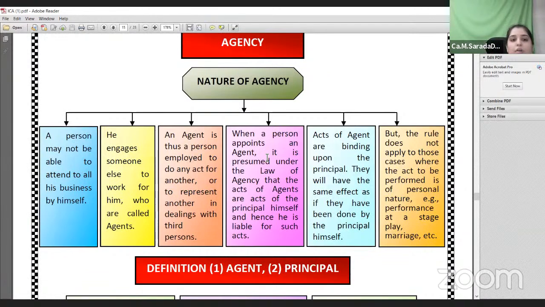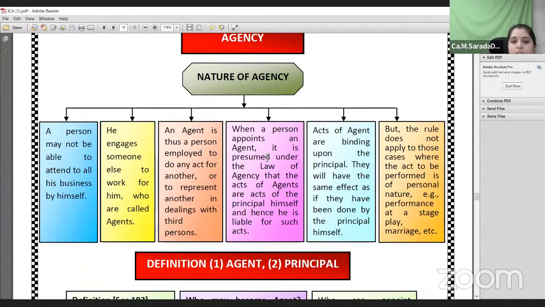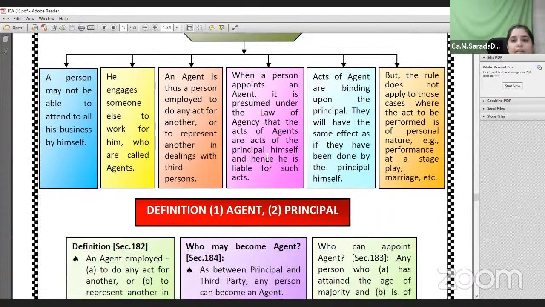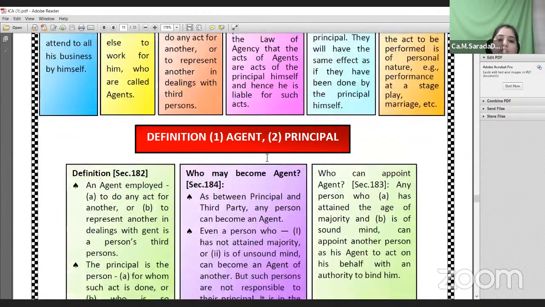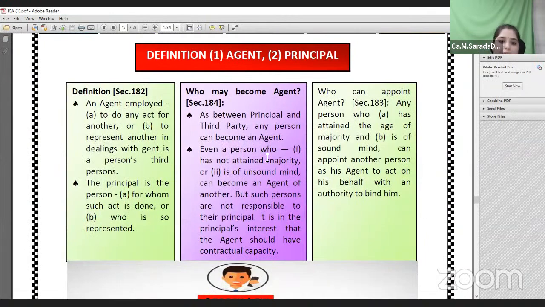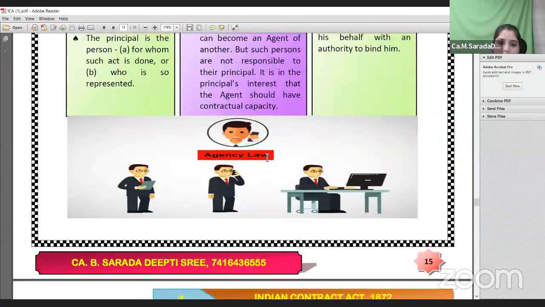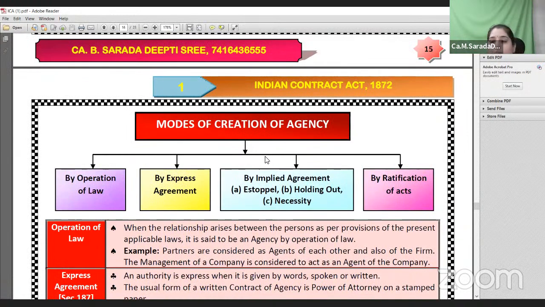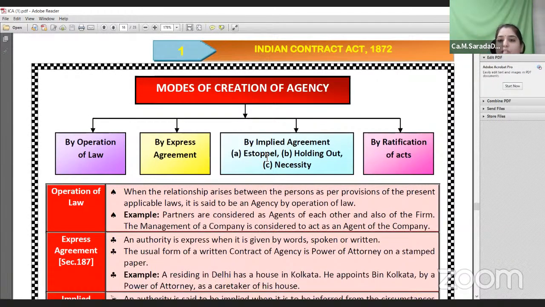In case of agency, we have two parties, principal and agent. If the principal's business is large and he can't do all the work on his own, he appoints an agent to do work on his behalf. Therefore, the agent should act according to the directions of the principal. There is a relationship between the agent and the principal, and he does work on behalf of the principal. Okay, there are two parties, agent and principal. How is the agency created? By operation of law, by express agreement, by implied contract, by estoppel, by holding out, and by ratification. Ratification means what? By approving.